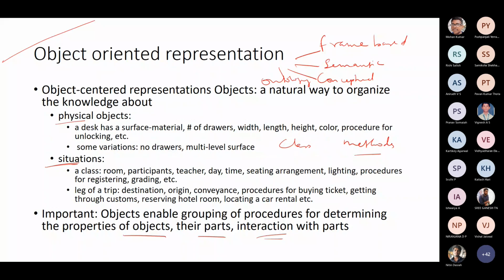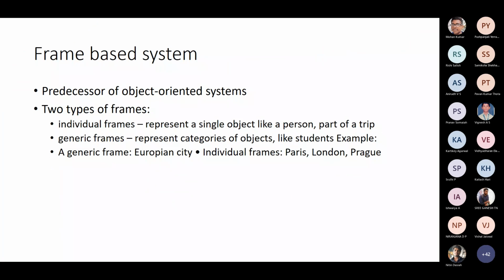So basically, Java was pretty much used for representing knowledge to the AI algorithms because it was trying to use this object-oriented representation. Now, the frame-based systems, this is actually a predecessor of our object-oriented system. So this was invented, and from this basically you got object-oriented representation.